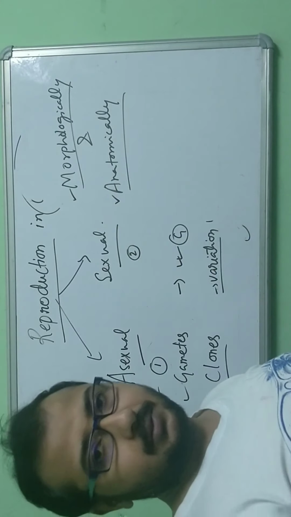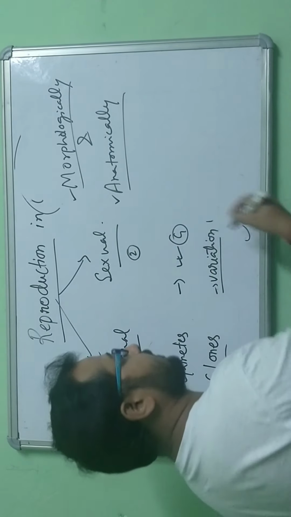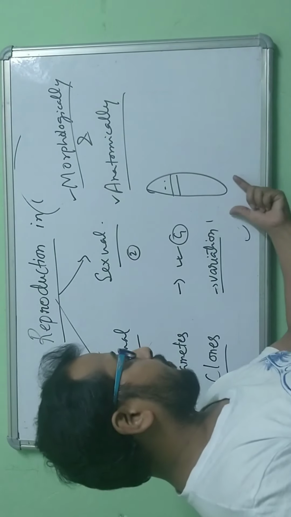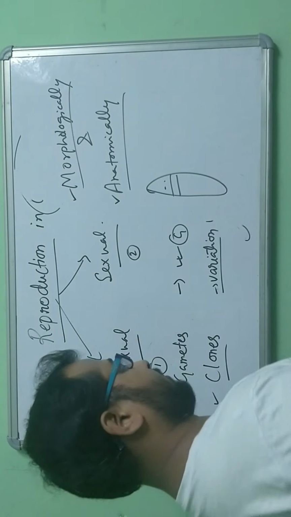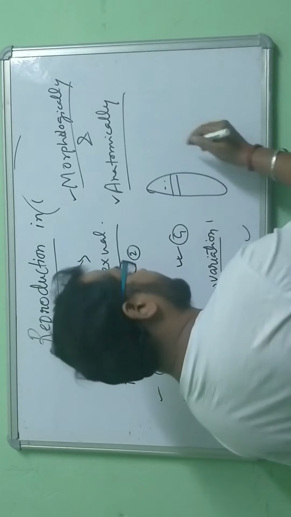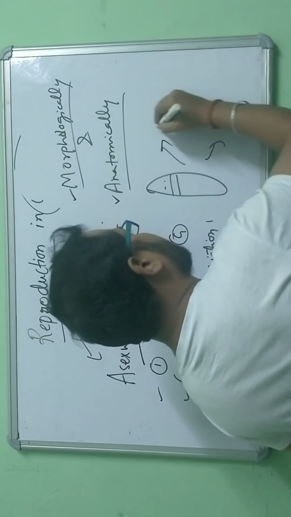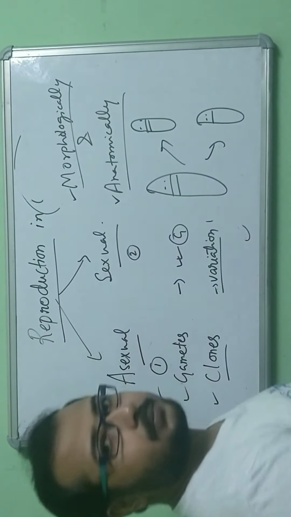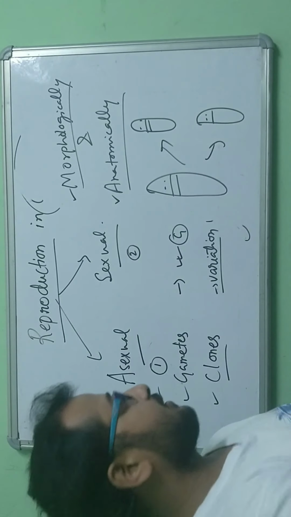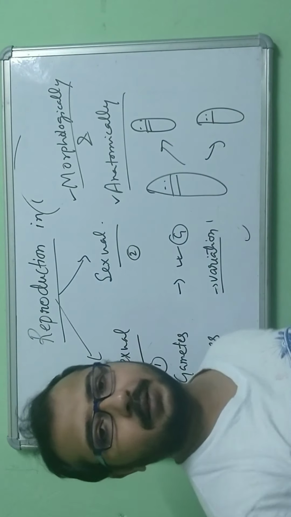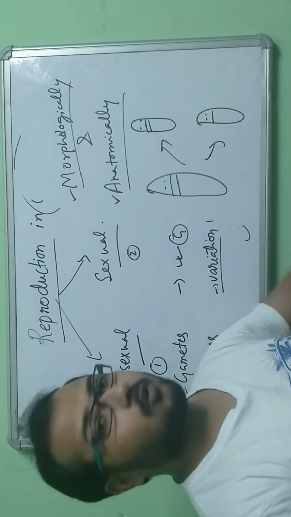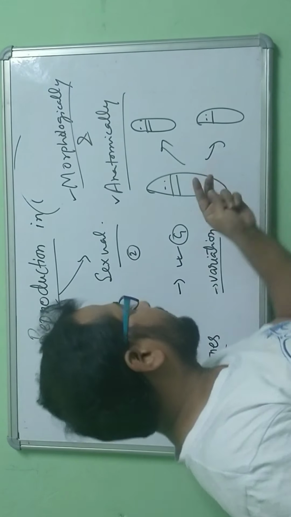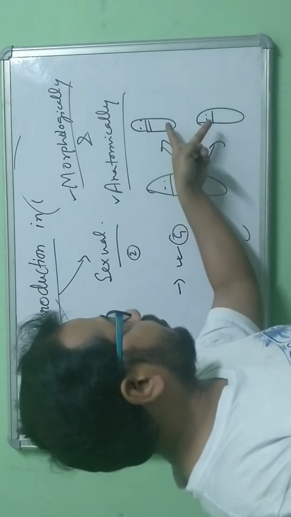Now how does it happen? How do they become similar? Let's take an example. Suppose this is an organism where we see asexual mode of reproduction. What it does is simply divide, suppose into two new cells or organisms. You see, they look the same. It is just copying, like a Xerox, dividing simply. That's why they are clones, morphologically and anatomically similar, because the genetic combination is coming from the one parent only into these two daughter cells.